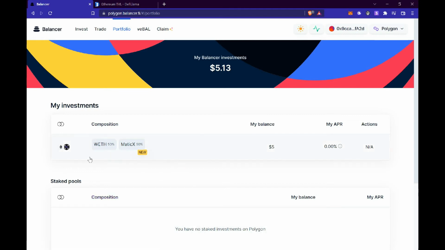Now I have actually created my own pool. As you can see, I have supplied wrapped ETH and some Matic X, which was 50% of each, and my current balance is $5 on this supply. So my APR, I don't know why it's showing 0, because actually there's currently no swaps that have been done on this pool right here. But this is just an example of how you can actually create your own pool.